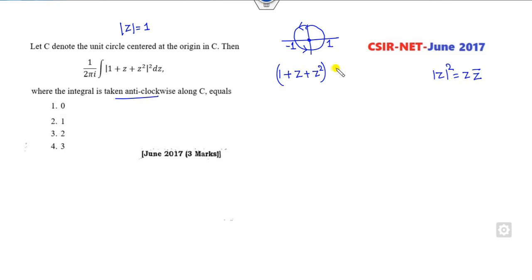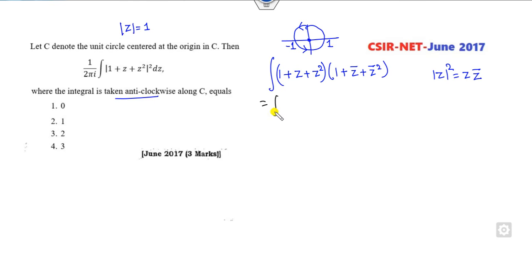Look at this another one. Z is a unit circle centered at origin. So this value is my 1, this is my minus 1. Then the integration will be in the anti-clockwise direction. So what is that? Z of this will be my 1. That's very simple. Now it's a mod of this. So I can write this number, because we all know how you can write this number. It's z into z bar. So I can open this as, what is the z bar of this? 1 plus z bar and z bar square.